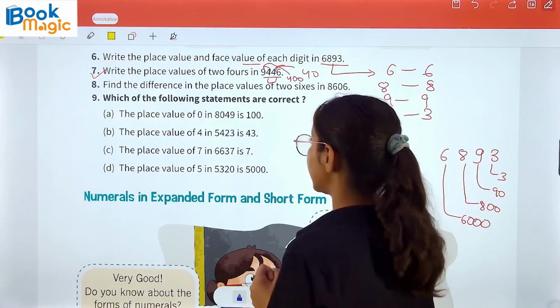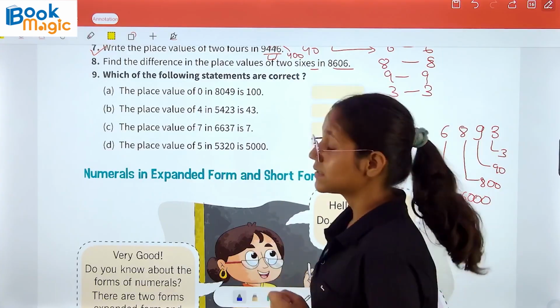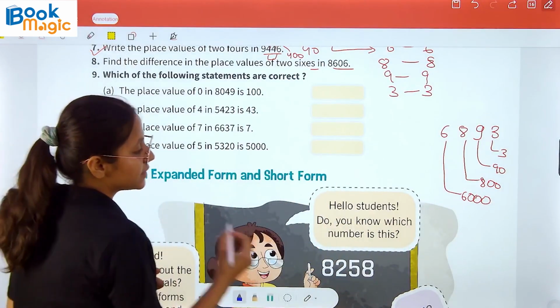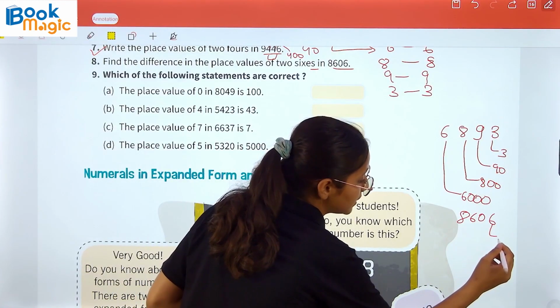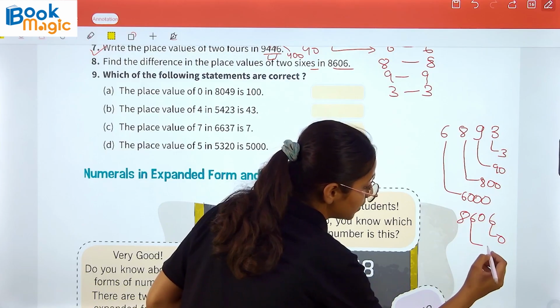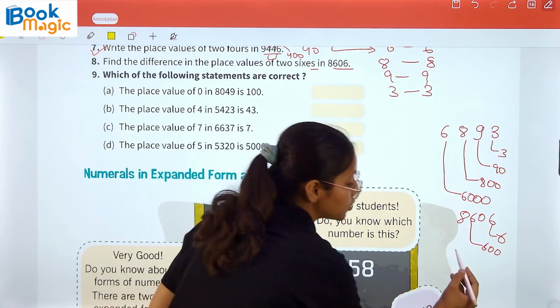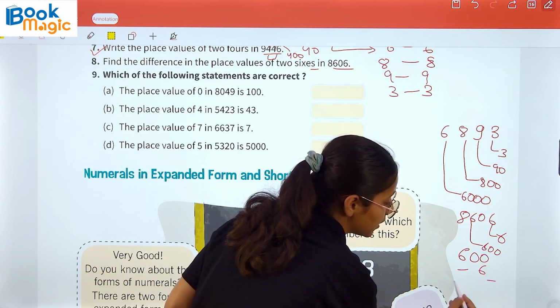Now question number 8. Find the difference in the place value of 2 6s in this number, 8606. See here, we have 6 at the ones place and 6 at the 100 place. So it has 600 and it has the value of 6. So the difference is nothing but the subtraction of 600 minus 6.